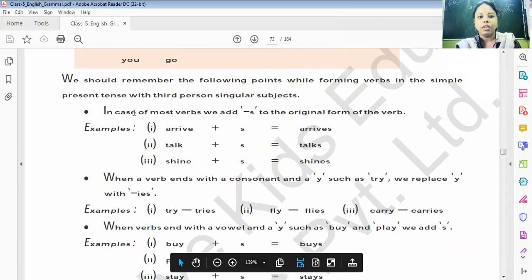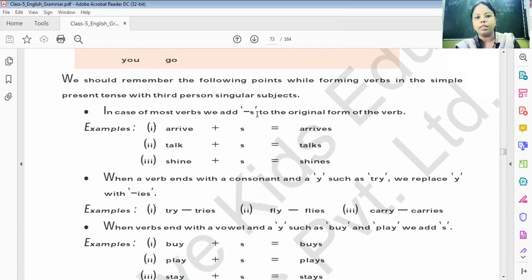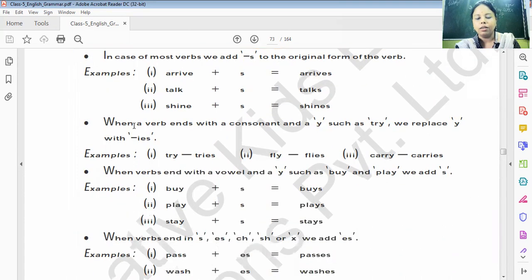We should remember the following points while forming verbs in the simple present tense with third person. In case of most verbs, we add s to the original form of the verb, like arrive plus s, arrives; talk plus s, talks; shine plus s, shines. When the verb ends with a consonant and y, such as try, we replace y with ies: try, tries; fly, flies; carry, carries.